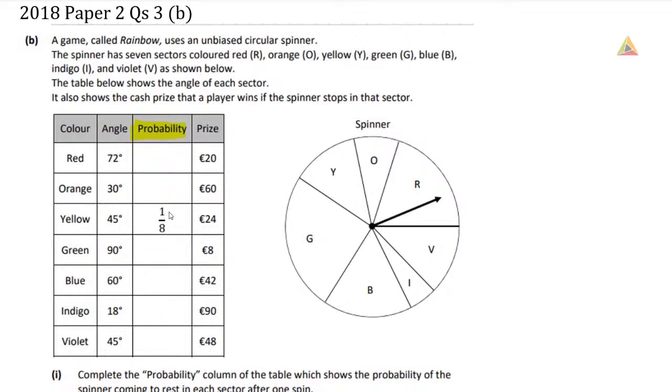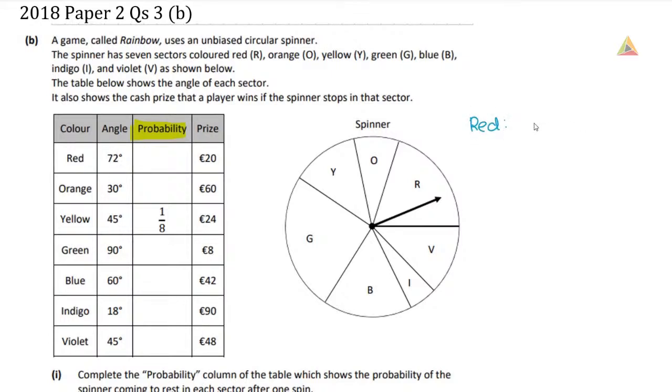So we have a 1/8 probability here of getting a yellow because yellow is 45 degrees. When they have one piece filled in for me, that's a guide to what way I should write my probability, because probabilities can be written as decimals or fractions or percentages, but in this question we're going to write them as fractions.